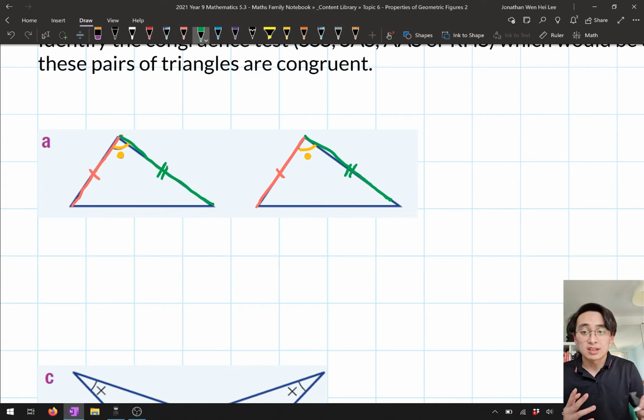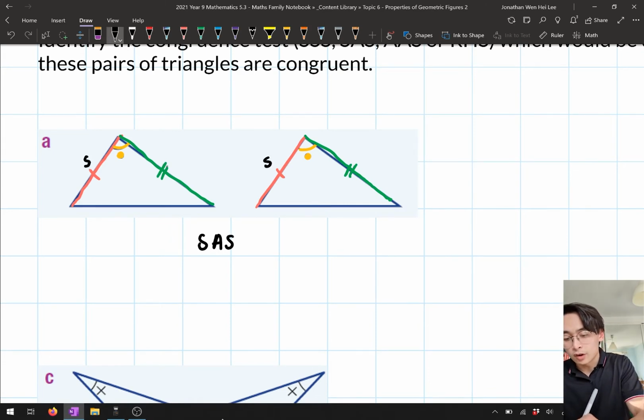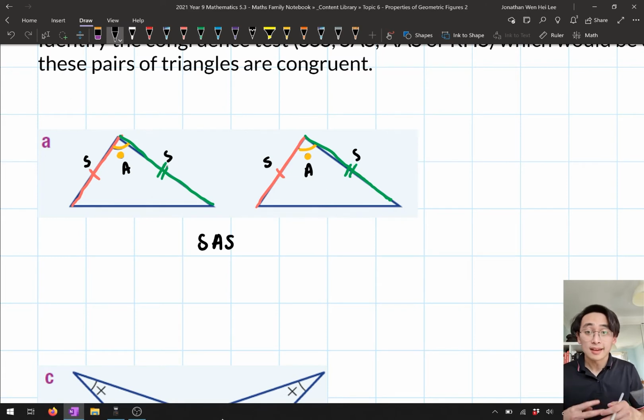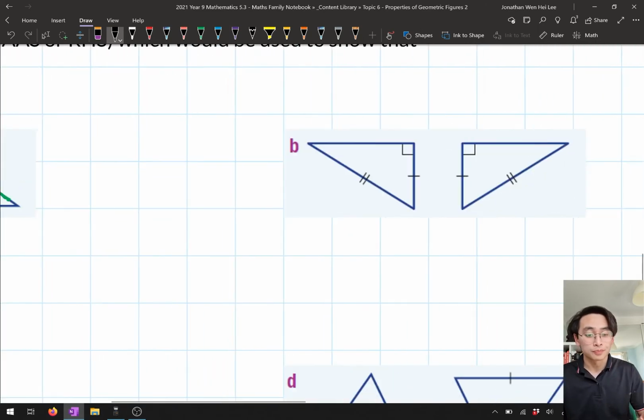Now if you have a look at my tests from above, notice here, we've got a side, we've got an angle, we've got a side. So this is actually going to pass the side angle side test. Because we've got a side, we've got the angle between it and the third side over here. So this is going to pass the SAS test. Side, angle, side. That's all we need to do. We just need to identify the test. Okay, let's have a look at the next one.